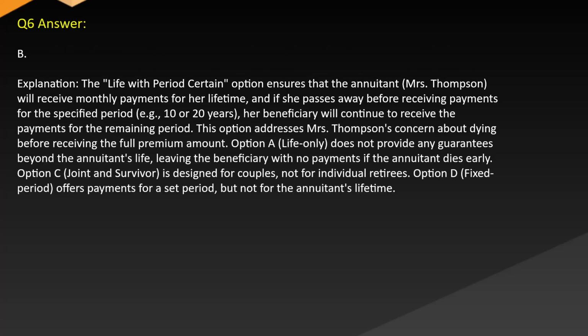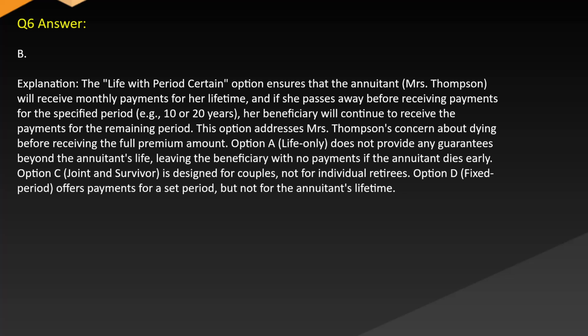Answer B. Explanation. The life with period certain option ensures that the annuitant, Mrs. Thompson, will receive monthly payments for her lifetime, and if she passes away before receiving payments for the specified period, e.g. 10 or 20 years, her beneficiary will continue to receive the payments for the remaining period. This option addresses Mrs. Thompson's concern about dying before receiving the full premium amount.